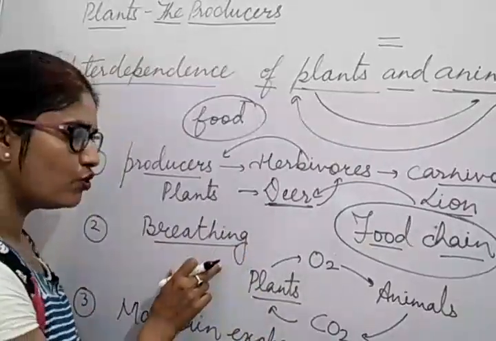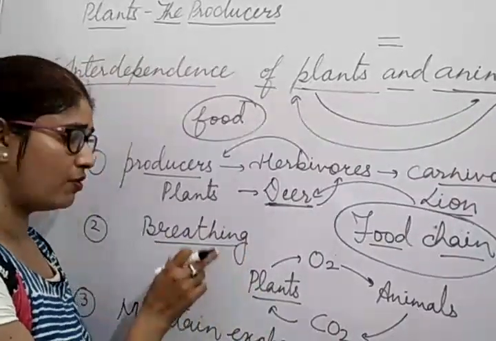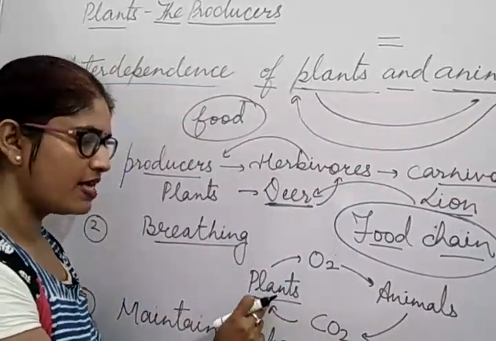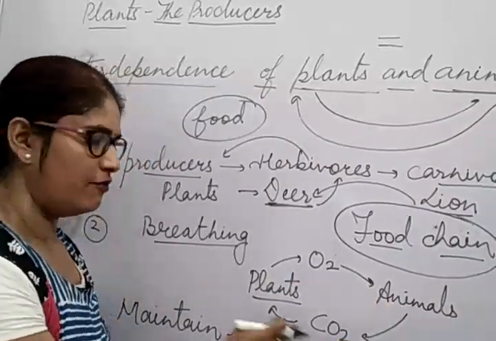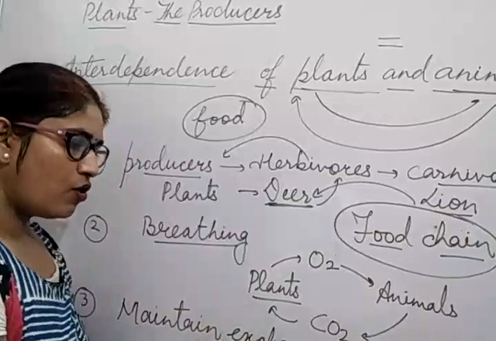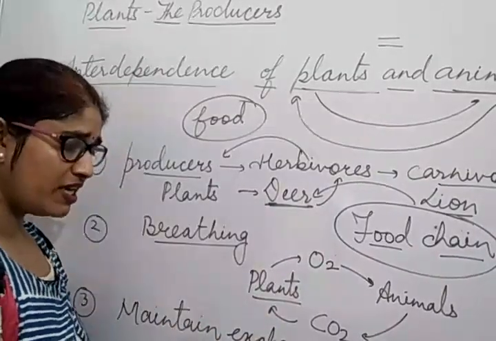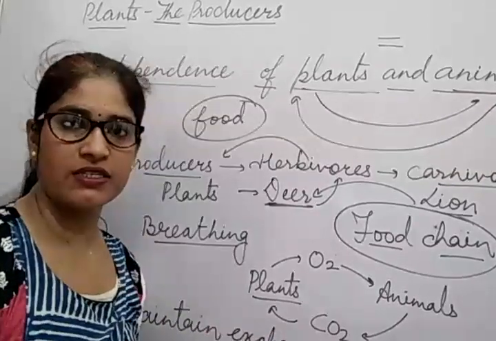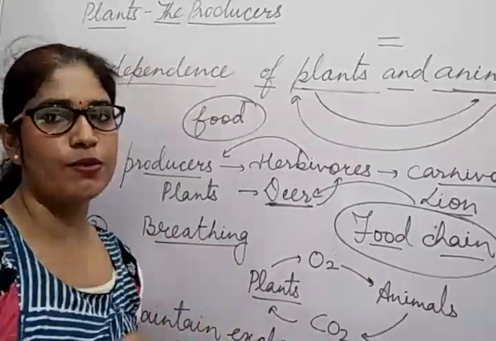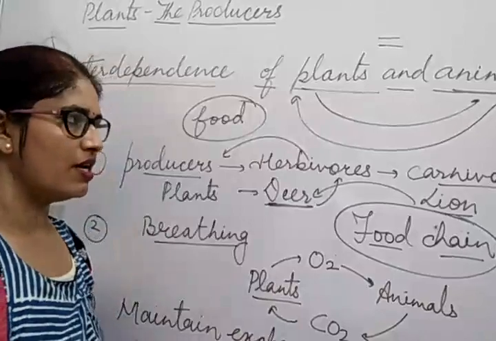Then they also depend for their gas for breathing. They depend on each other as they release oxygen for animals and animals release carbon dioxide for plants. And they are also just maintaining it; it should be maintained by the exchange of gases. The exchange of gases should also be properly maintained.